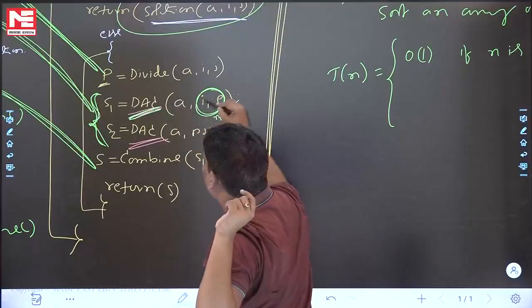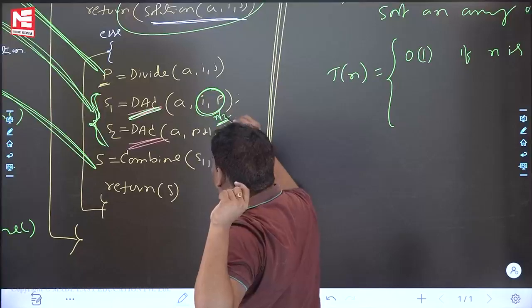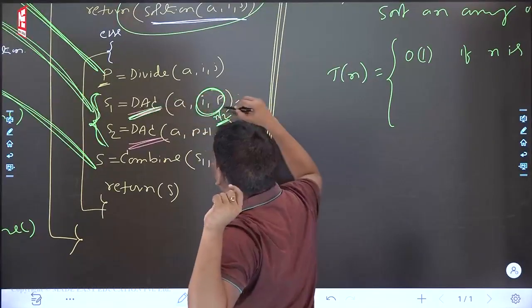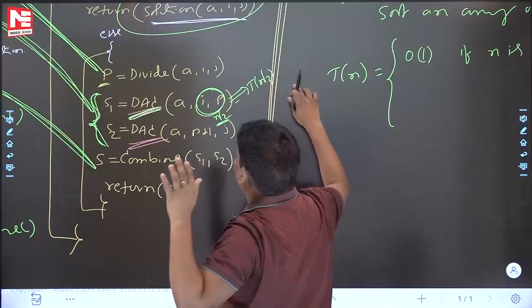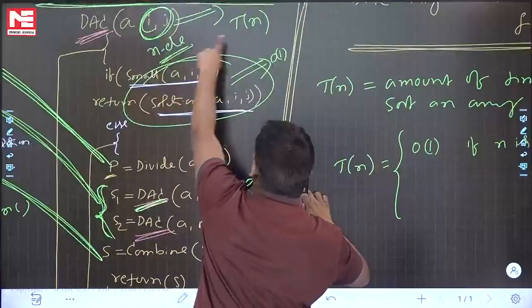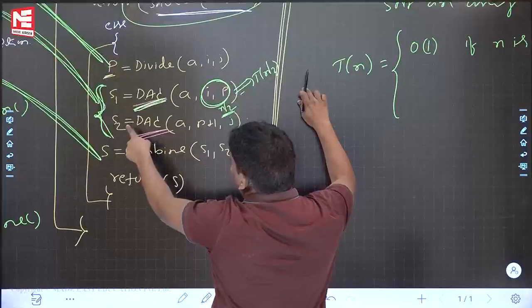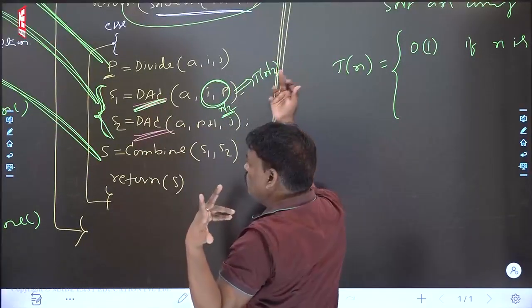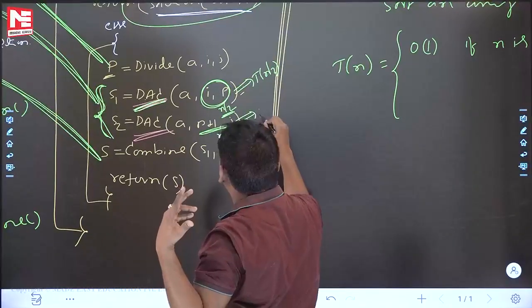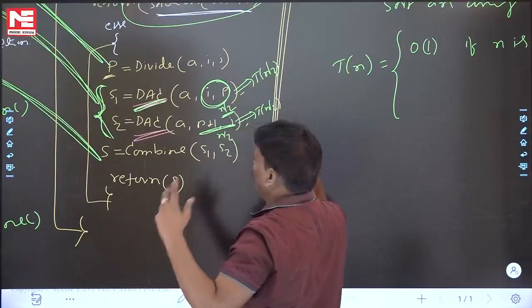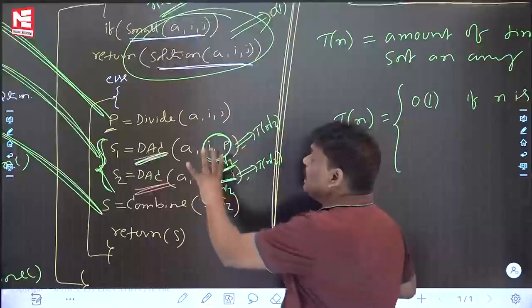DAC algorithm on input size n, assume that the input is n by 2. Then the DAC algorithm on n by 2 has time complexity T(n/2). That is recursion. For n elements the time complexity is T(n), and the same algorithm on n by 2 elements is T(n/2). Assume that here also n by 2 elements, it is also T(n/2). Please be careful, I am explaining the else part.